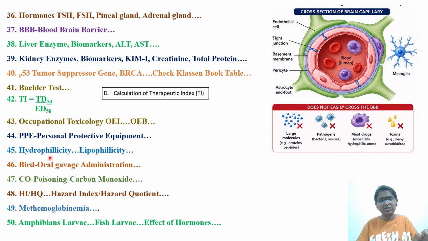Next question, with respect to bird oral gavage administration, they've asked. So ecotoxicology: if you look into the brochure, there are guidelines in the OECD 200 series, I think 201, 203 or something, where you can calculate bird toxicity, which is also very important. LC50 or something will be there. Daphnia and fish toxicity will be there. So read those guidelines. I am not an ecotoxicologist, but in future I'll try to make videos on the OECD 200 series guidelines.